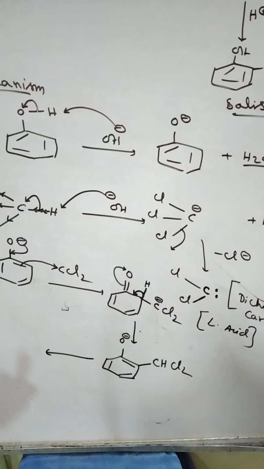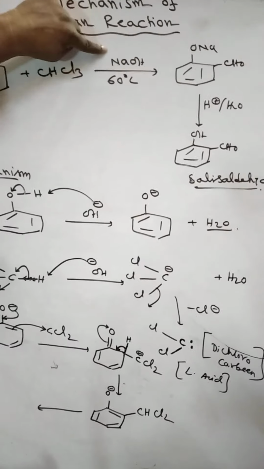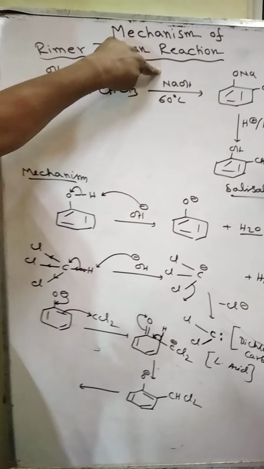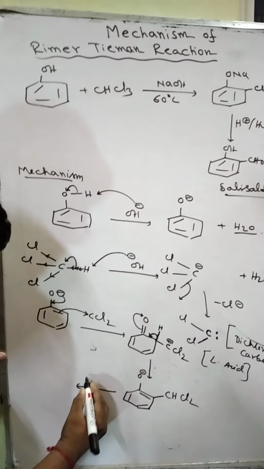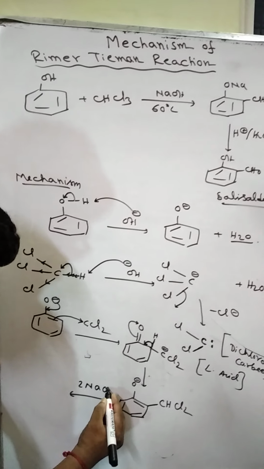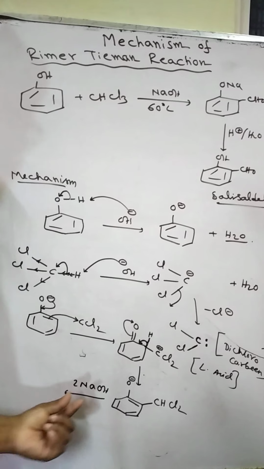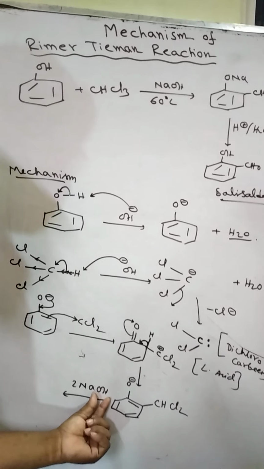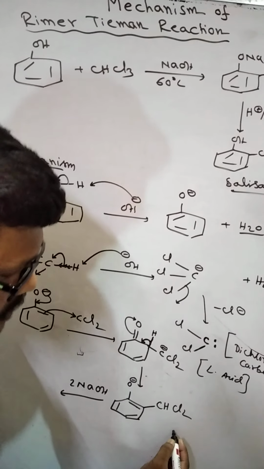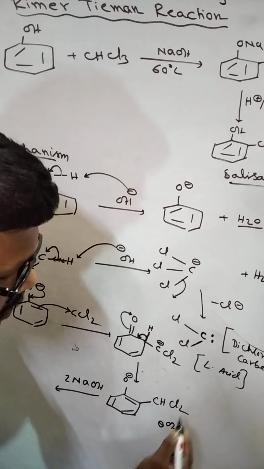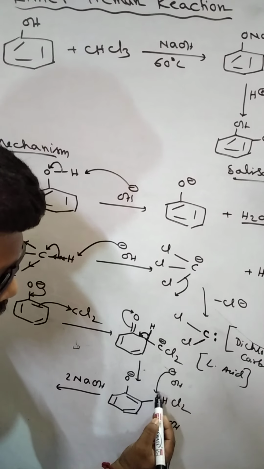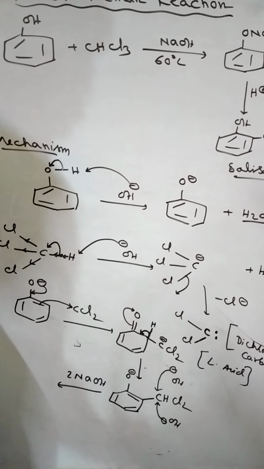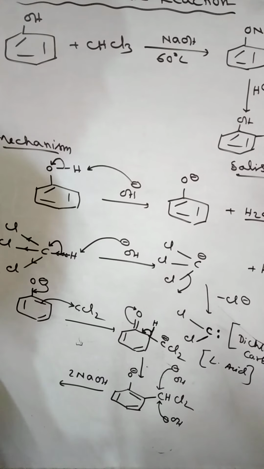This compound will then react with NaOH. NaOH is used everywhere, you can see. Thus this compound will then react with 2 moles of NaOH. These 2 moles of NaOH will produce OH minus. OH minus will attack this carbon atom. It's a nucleophilic substitution attack.